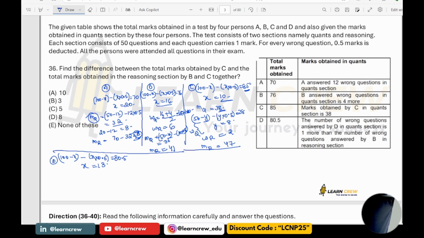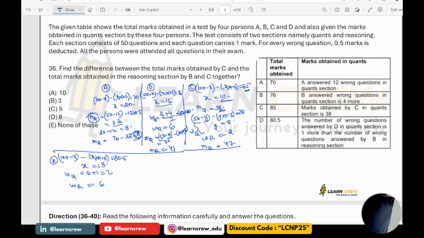Now all data is known. So wrong questions in quant is equal to 6 plus 1, which is 7. Now number of wrong questions answered in reasoning: total is 13, here 7, here 6.